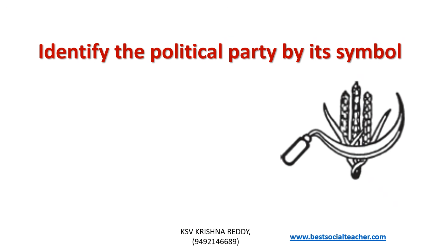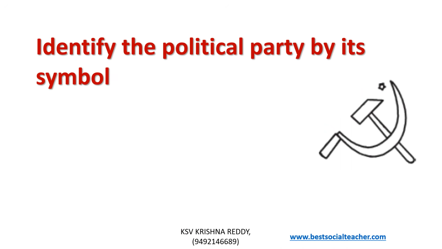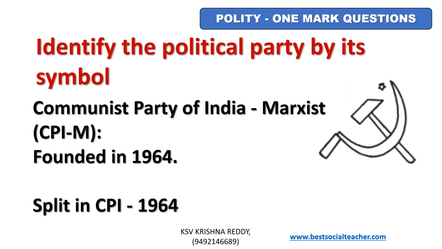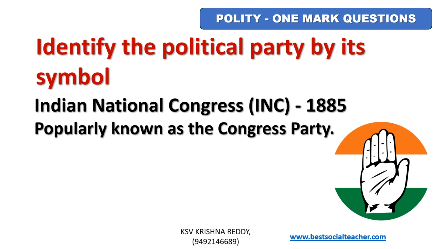Identify the political party by its symbol. Sickle and corn. Communist Party of India. It was formed in 1925. Identify the political party by its symbol. It is hammer and sickle star. It is Communist Party of India Marxist, CPIM. It split in 1964 and was founded in 1964. Identify the political party by its symbol. It is Indian National Congress. It was founded in 1885.